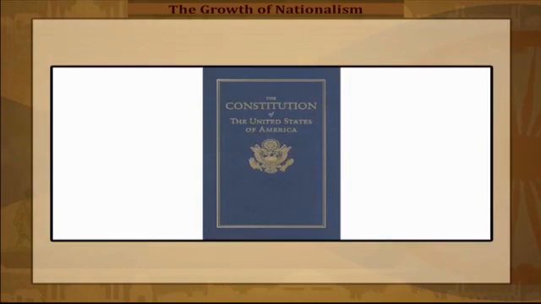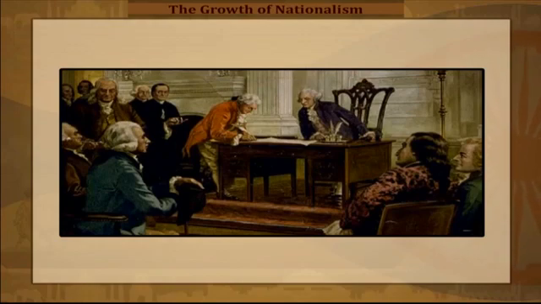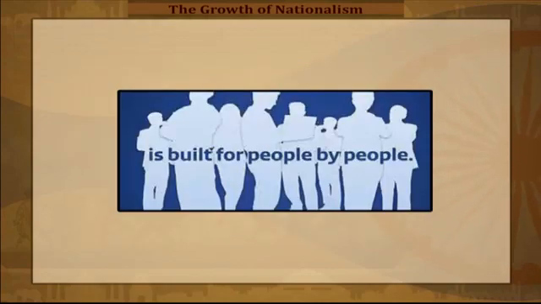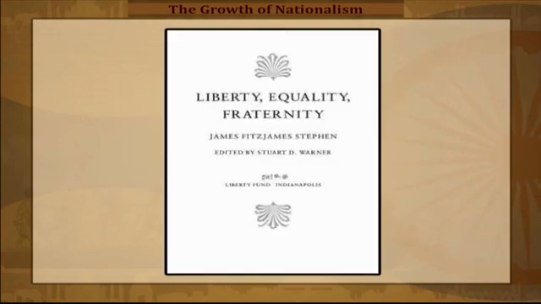It started the practice of giving the people a written constitution. Many countries of the world followed the Americans and came to have written constitutions. The new American state gave the world a democratic republic. In a democratic setup, power was recognized as belonging to the people, with government by the people, of the people, for the people, based on the ideals of liberty, equality, and fraternity.